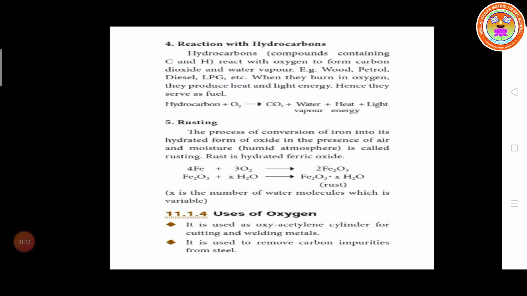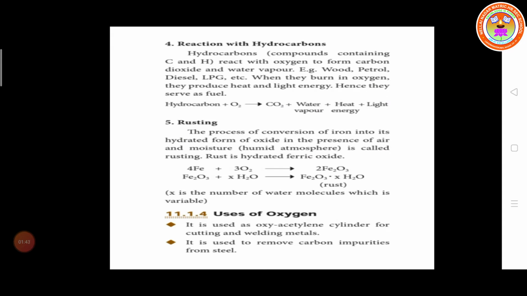These are the fuels. When they burn in oxygen, they produce heat and light energy. Hence they serve as a fuel. So hydrocarbon burns with oxygen, it produces carbon dioxide and water vapor plus heat and light.